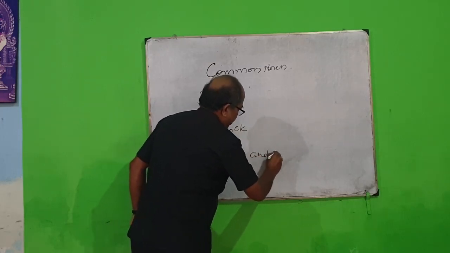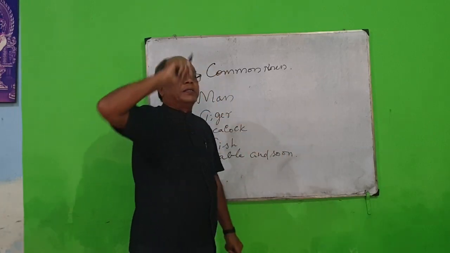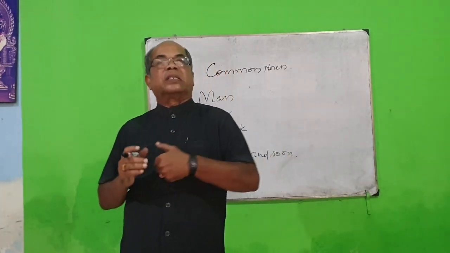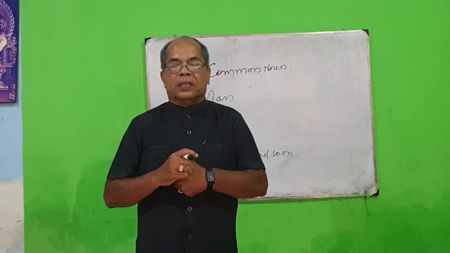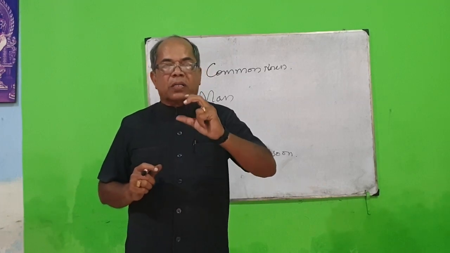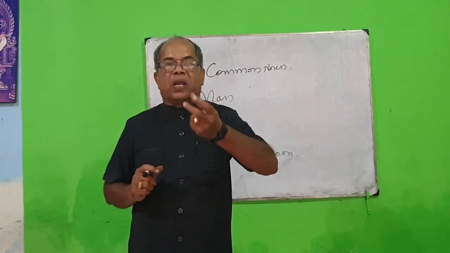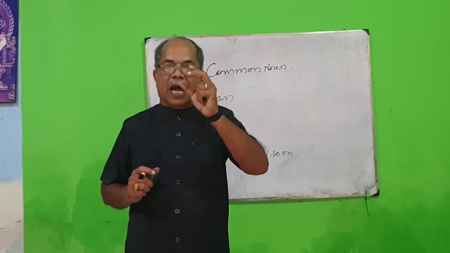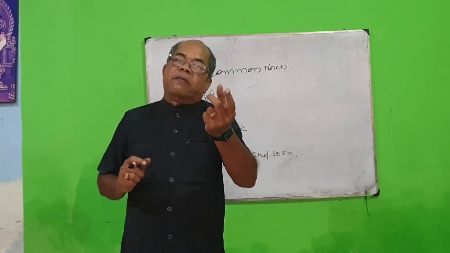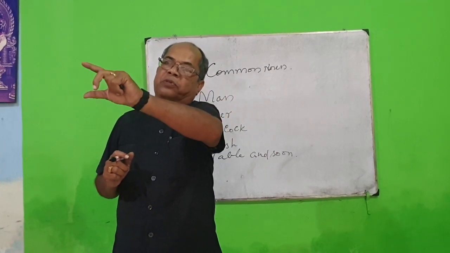You can go on practicing the examples for common noun yourself. So common noun, once again let me tell you, is a name which denotes that name and which is common to such names.